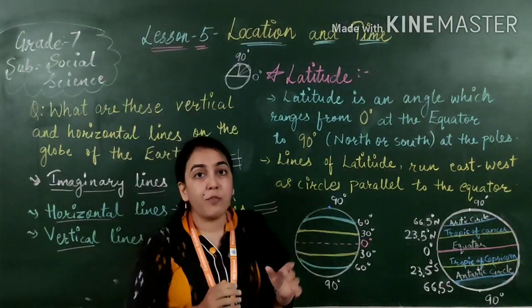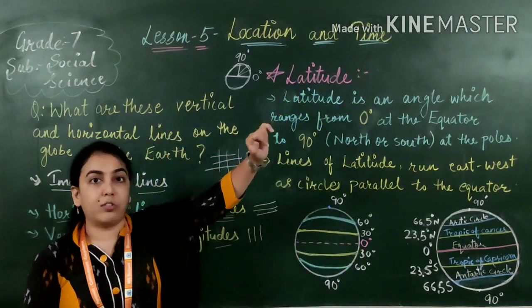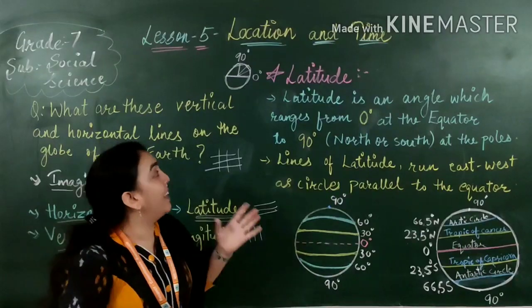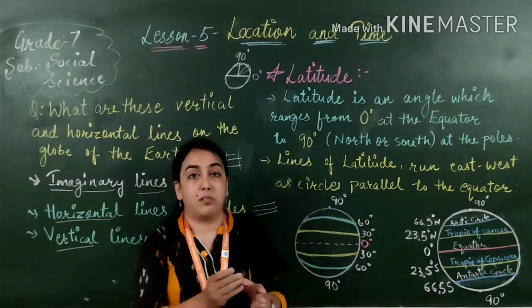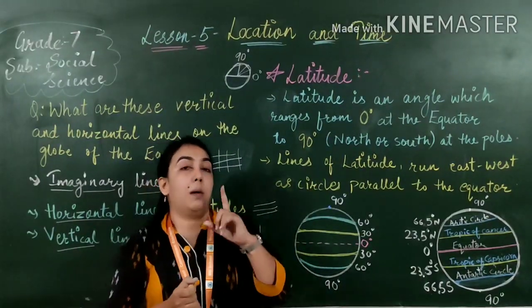Now first of all I will explain this: what are latitudes? We will see what latitudes are. The other name of latitudes is also parallels. Why parallels?